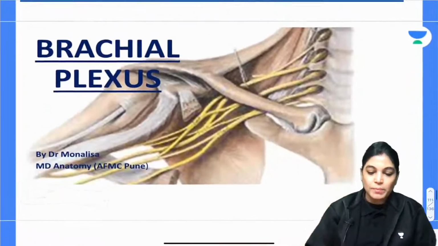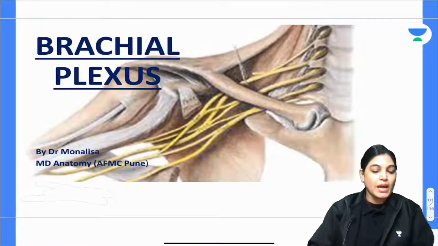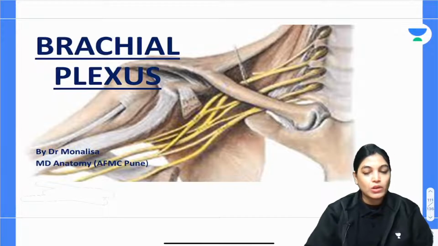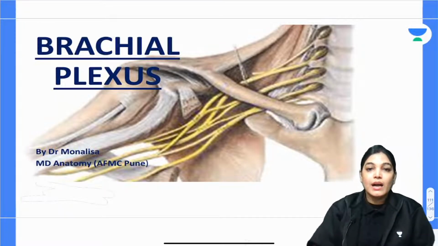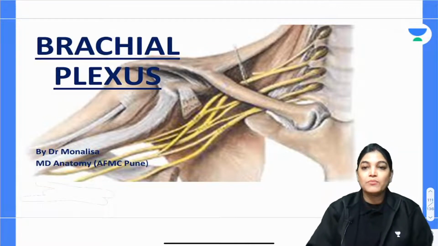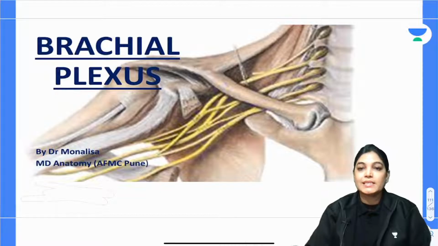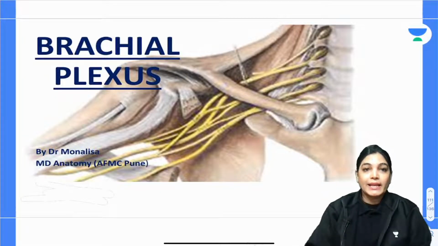So let's start with the topic. Today's topic is the brachial plexus. This topic is very important not only for the students and aspirants, but also if you are going for any competitive exam. If you are targeting NEET PG, INI-CET or the FMG exam, it is highly beneficial.